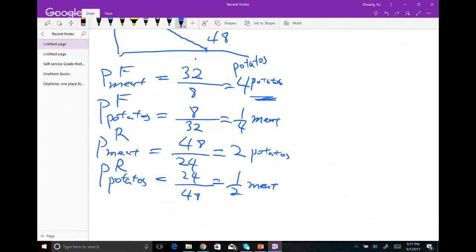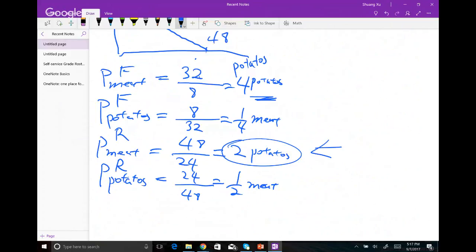All right, so once you have these 4 prices written down, the next step is to find out which party has the lower price on which good. So let's look at Frank. For 1 ounce of meat, it costs him 4 potatoes. And for Ruby, 1 ounce of meat costs 2 potatoes. So Ruby has the advantage in the production of meat, because it costs her less in terms of potatoes.